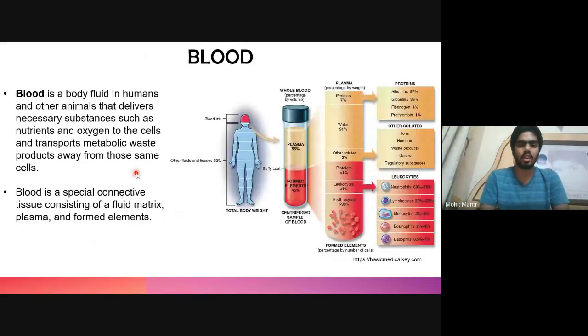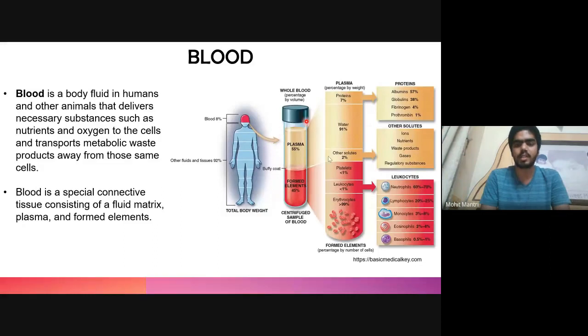So let's talk about blood. Blood makes up about 8% of the total body weight, and it is the body fluid which delivers necessary substances such as nutrients, oxygen, hormones, and other metabolic products, and also transports metabolic waste products away from these cells. It is a special type of connective tissue which consists of a fluid matrix known as plasma and the formed elements, which includes all the cell corpuscles. So this blood is divided into two, plasma and formed elements.